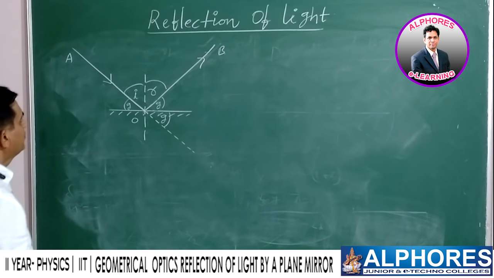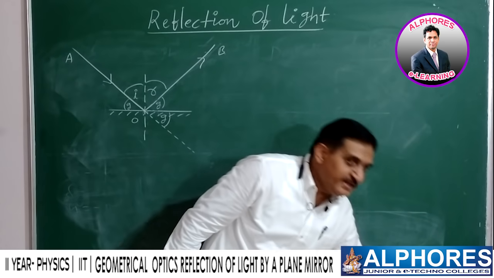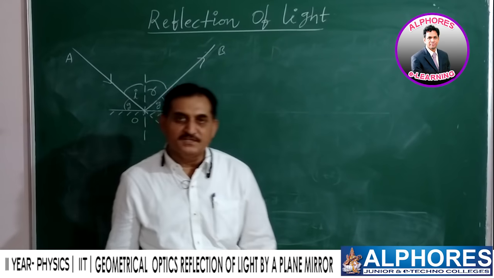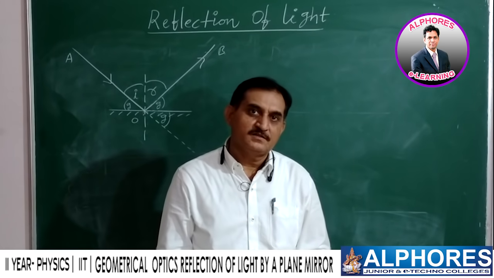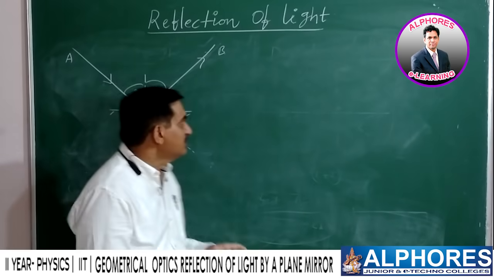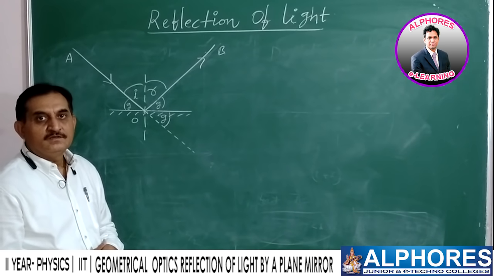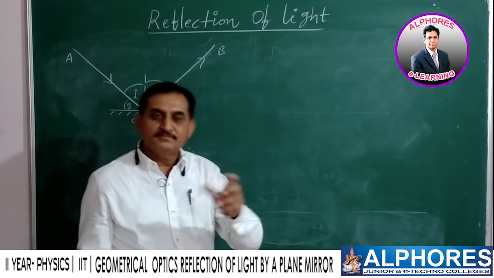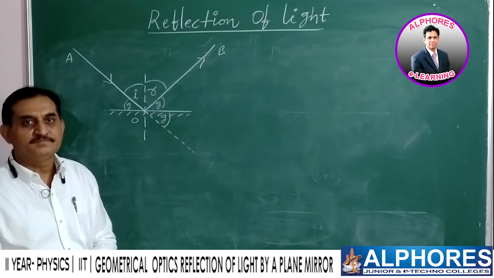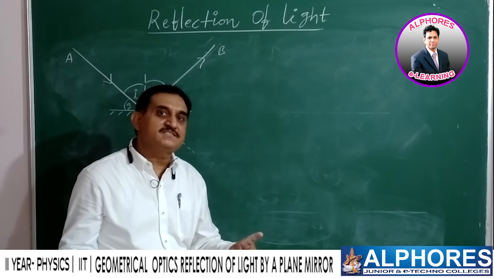Okay. Now the question is, whenever a ray of light is incident on a plane surface and suffers reflection, the basic terms are taken into account and shown in the diagram. If the plane mirror is turned by an angle theta, then the reflected ray will also turn by such an angle.